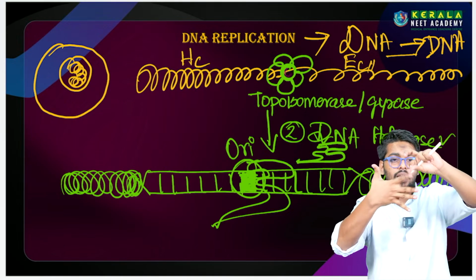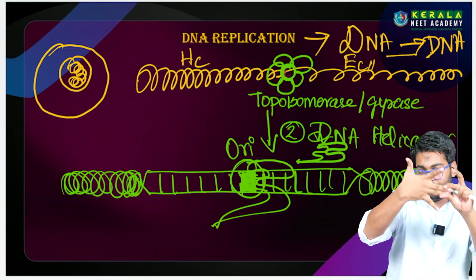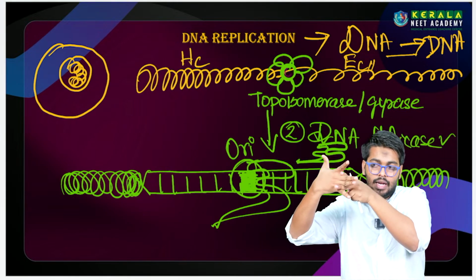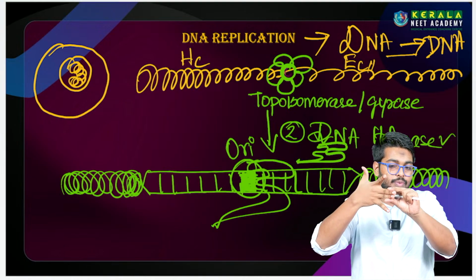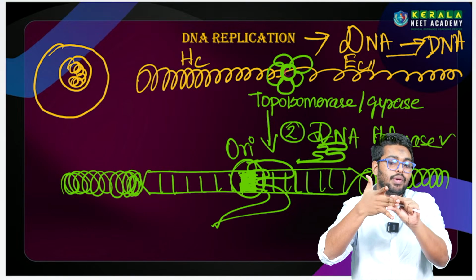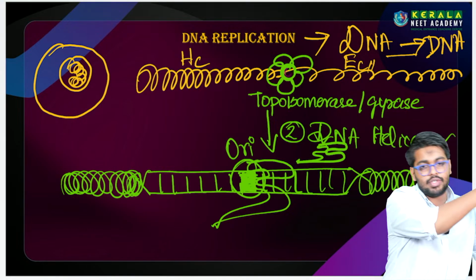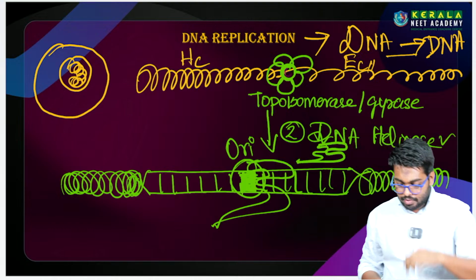Say one subunit is on top and one subunit is below. So when it moves from the left side to the right side, or right side to left side, between these two strands there is a subunit, and the subunit will break all the hydrogen bonds.